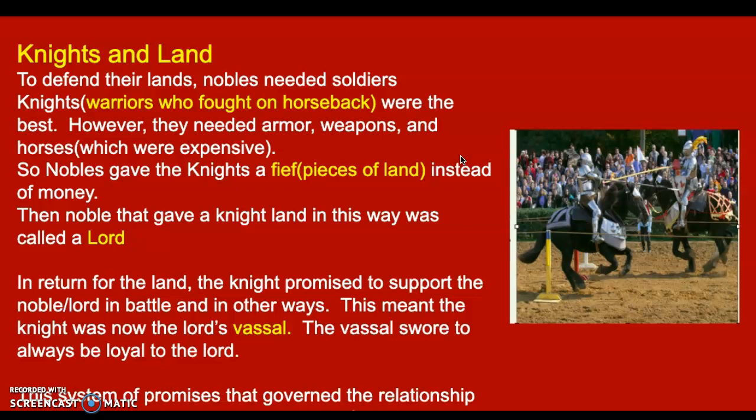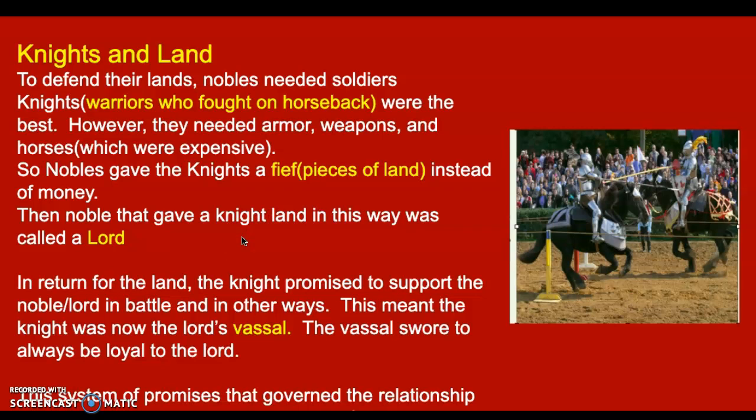But what do the knights get from the lords? The knights get land, and that is known as a fief. So pieces of land is a fief. Okay, they get the land instead of the money. Then the noble who gave a knight land in this way was called a lord. So the lord kind of controls the knight.